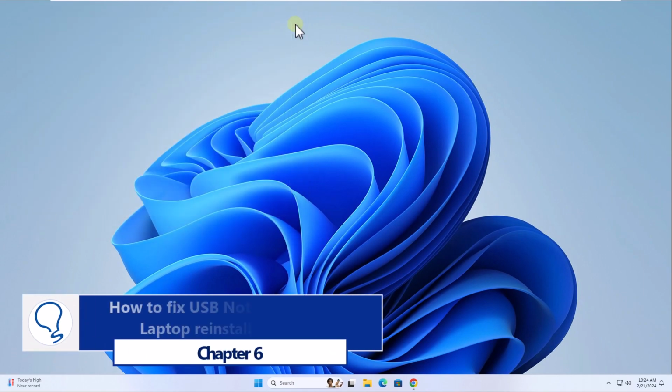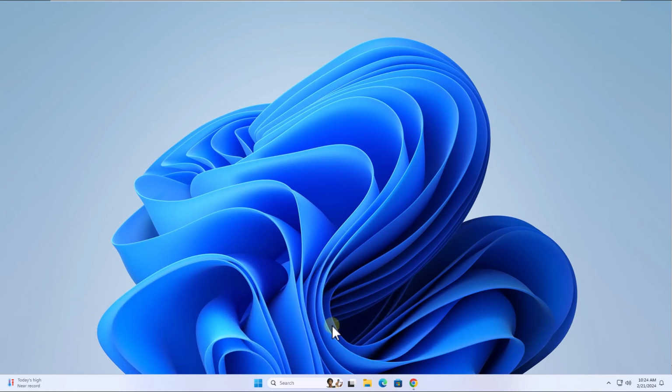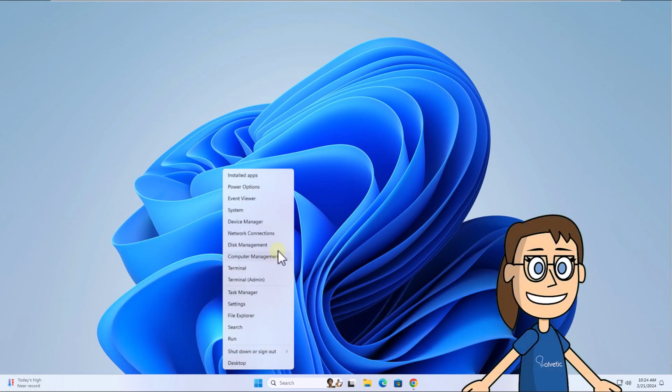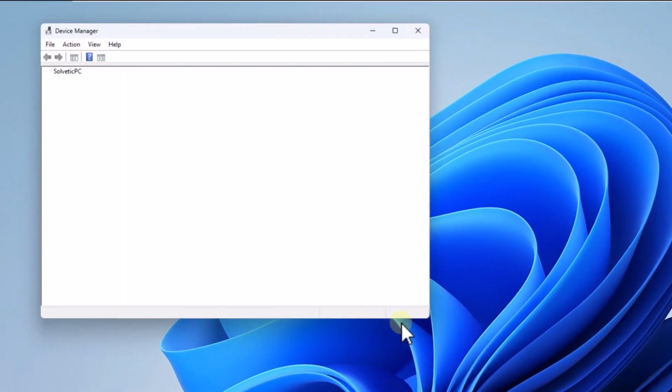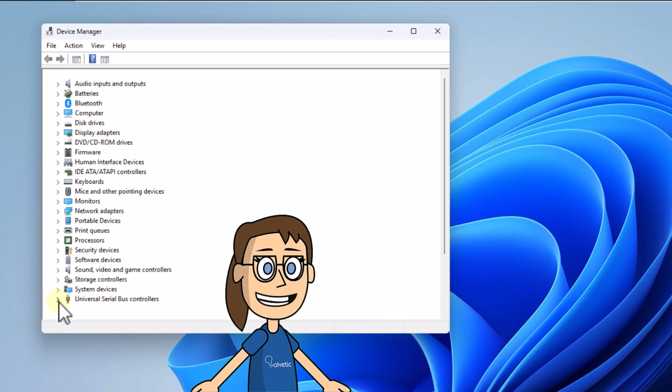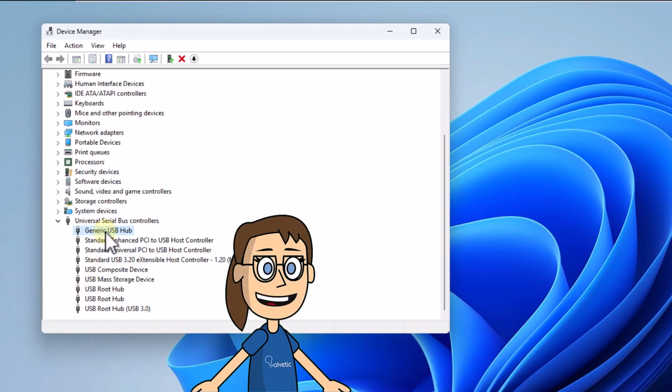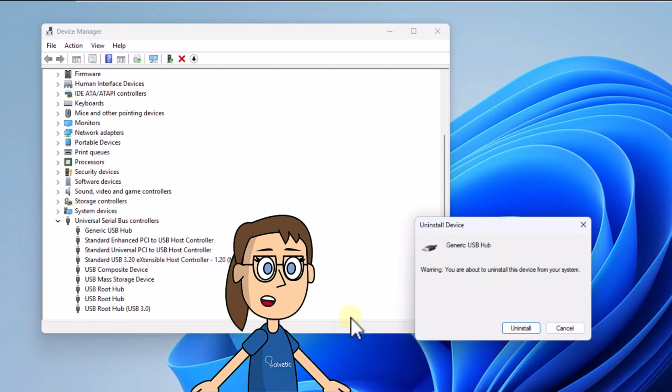Chapter 6. How to fix USB not recognized in laptop reinstalling driver. To start, right-click on the Start menu and open Device Manager. Here in the Universal Serial Bus Controller section, right-click on the faulty controller and choose Uninstall Device. Click Uninstall to confirm.